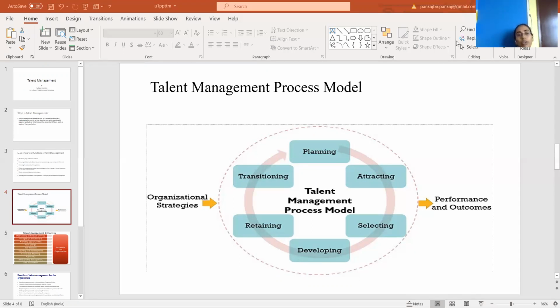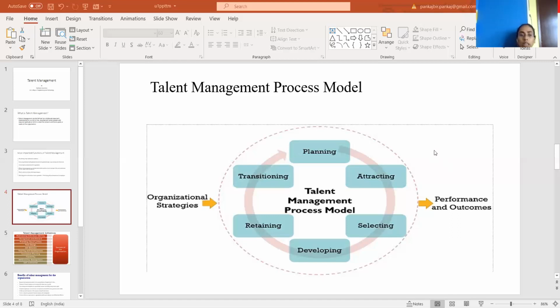If we talk about talent management, as we all know, it's a systematic process of identifying the vacant position, hiring the suitable person, developing the skills and expertise of the person to match the position, and retaining him for achieving a long-term business objective. So this all is included within the process of talent management.